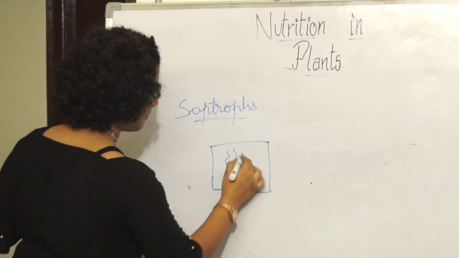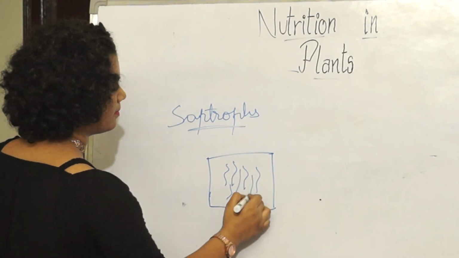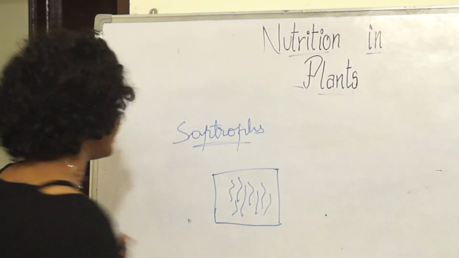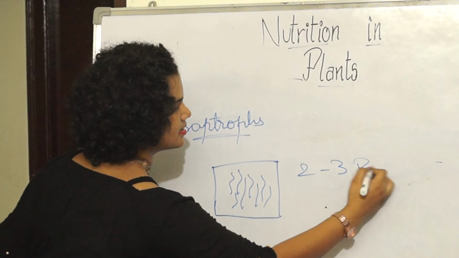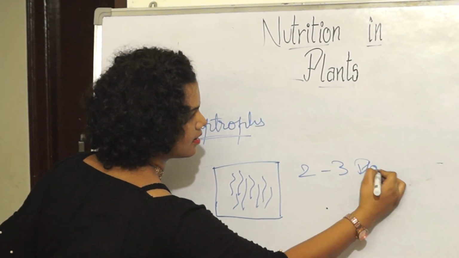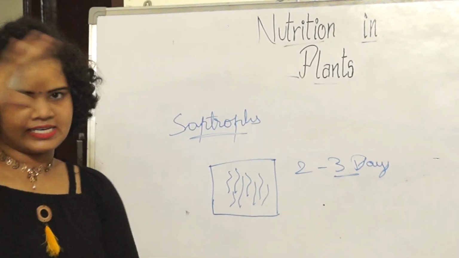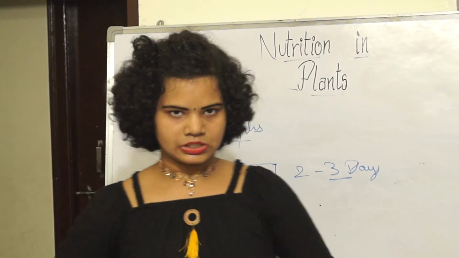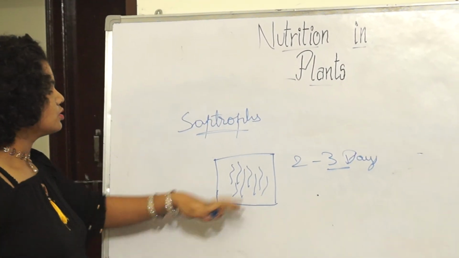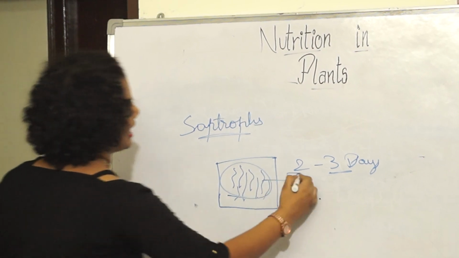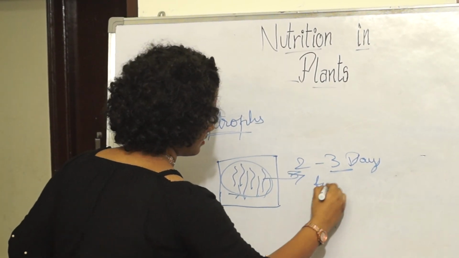I have a bread, and after 2 to 3 days the bread bulges, and you have some wire-like structures which form on this bread. These wire-like structures are called fungus, my dear friends.